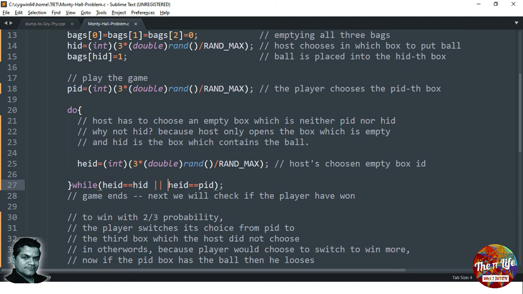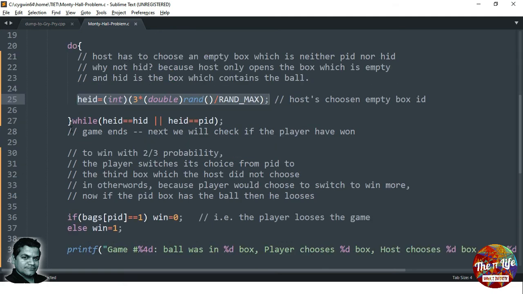And then also he has to choose the empty one, so he would not choose the one which contains the ball. Which one contains the ball? The HID. So these two lines are making sure of that. So HID is the box which he opens, right?